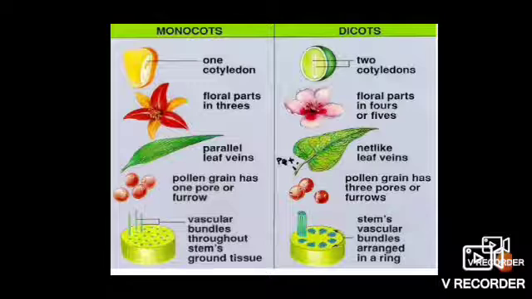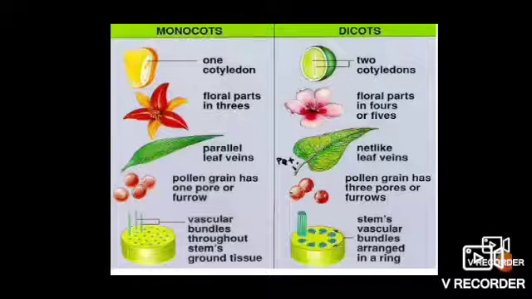The seed of wheat, maize and millet has a single cotyledon; we cannot divide it into two equal parts. A seed of pulses like gram, green gram, chickpeas or kidney beans can be divided into two equal parts, so it has two cotyledons.